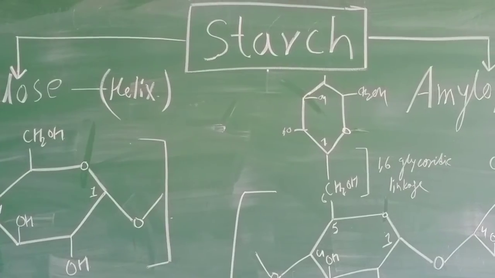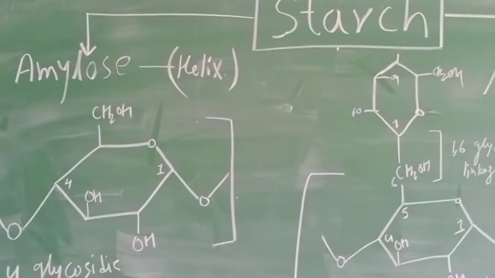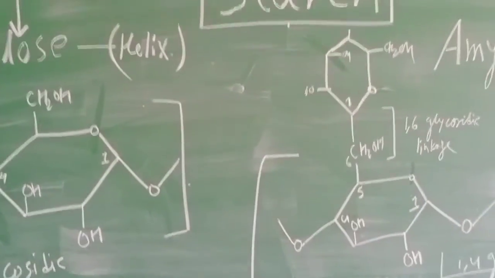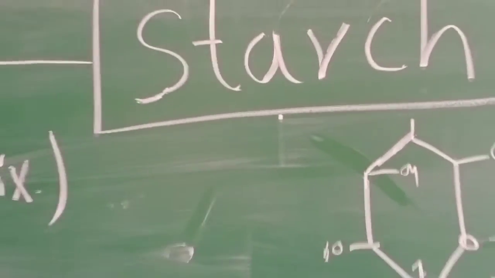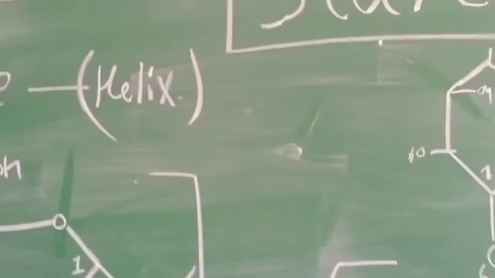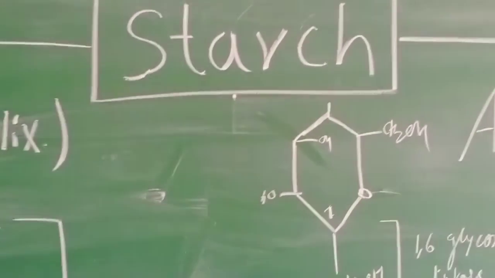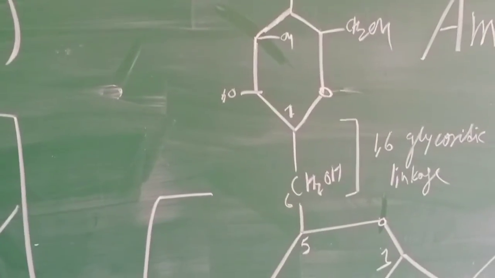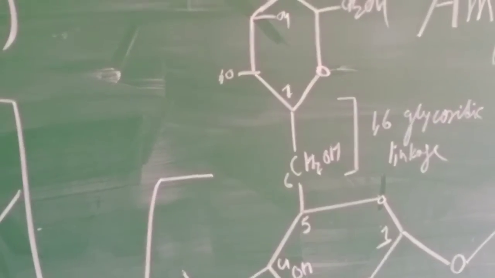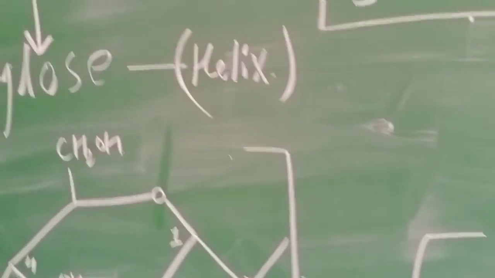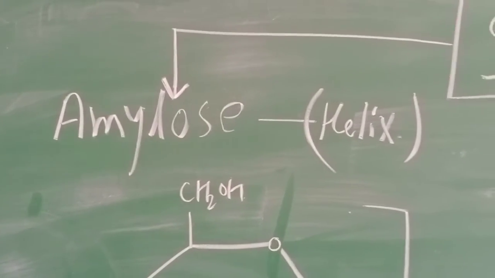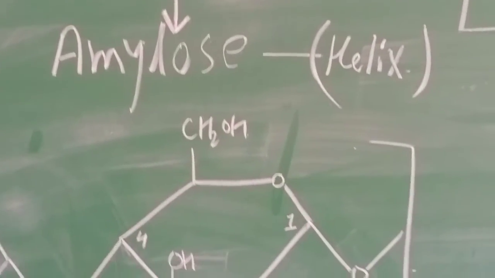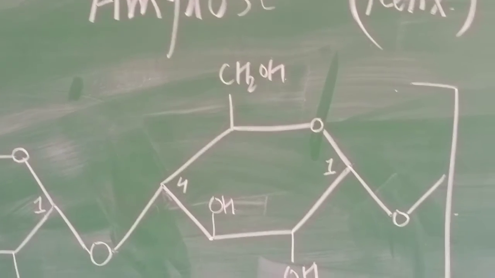Homopolysaccharide means the starch consists of only a single type of monomeric unit, which are linked together in order to give a definite or particular size as well as structure to the starch.